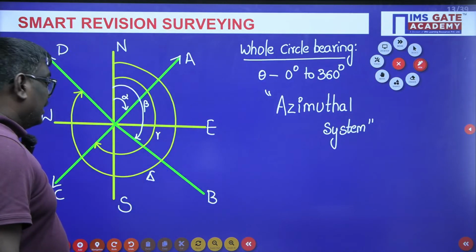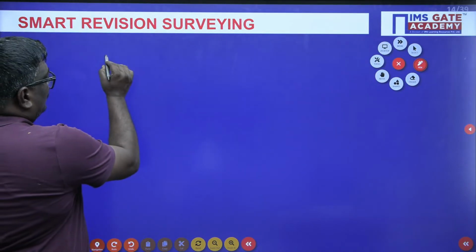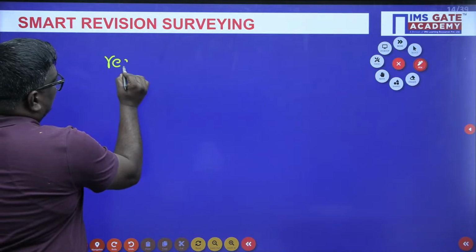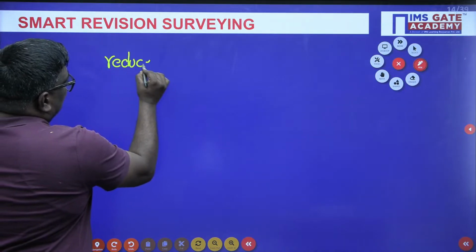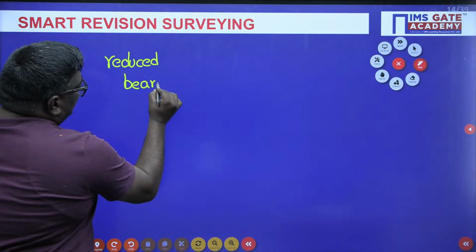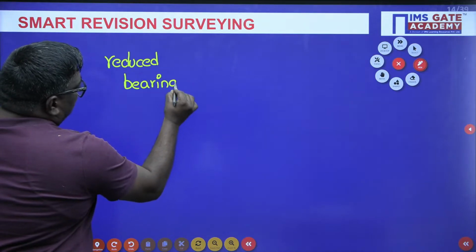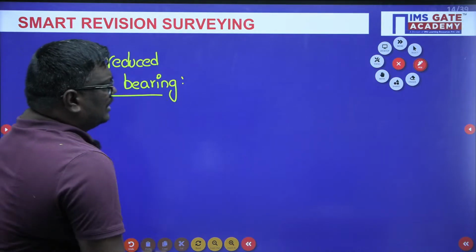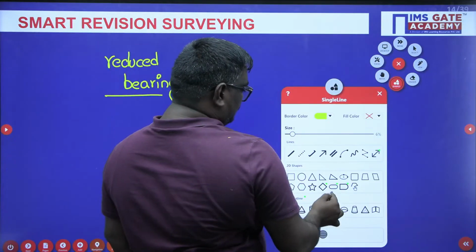Now, my dear students, the next one we have is the reduced bearing. What do you mean by reduced bearing? Remember, we will discuss all these things once we have drawn the diagram.